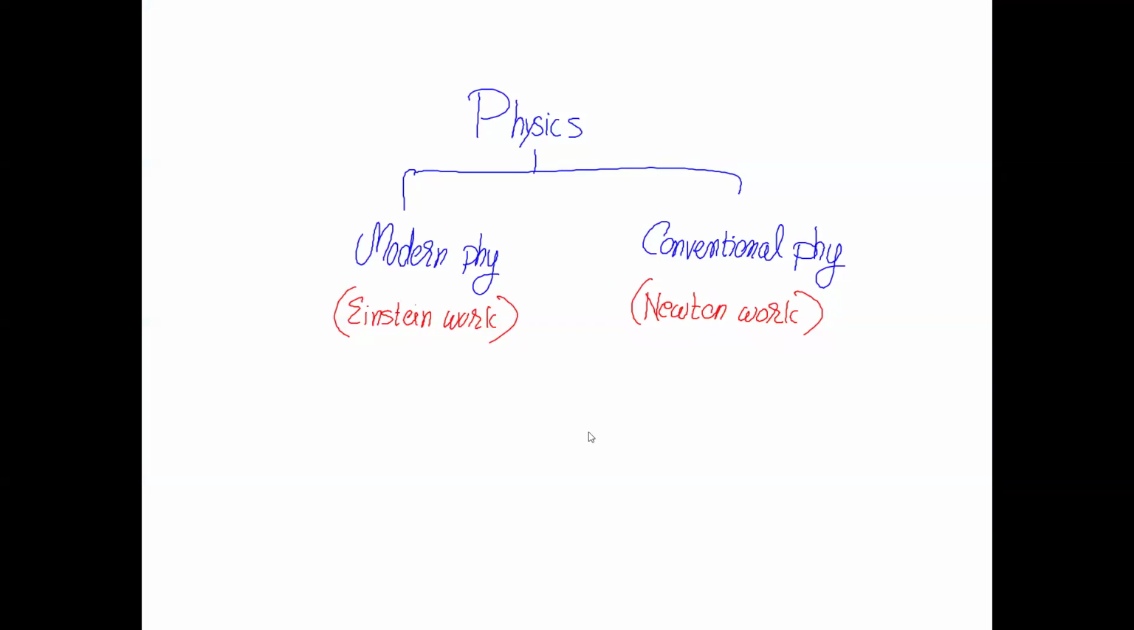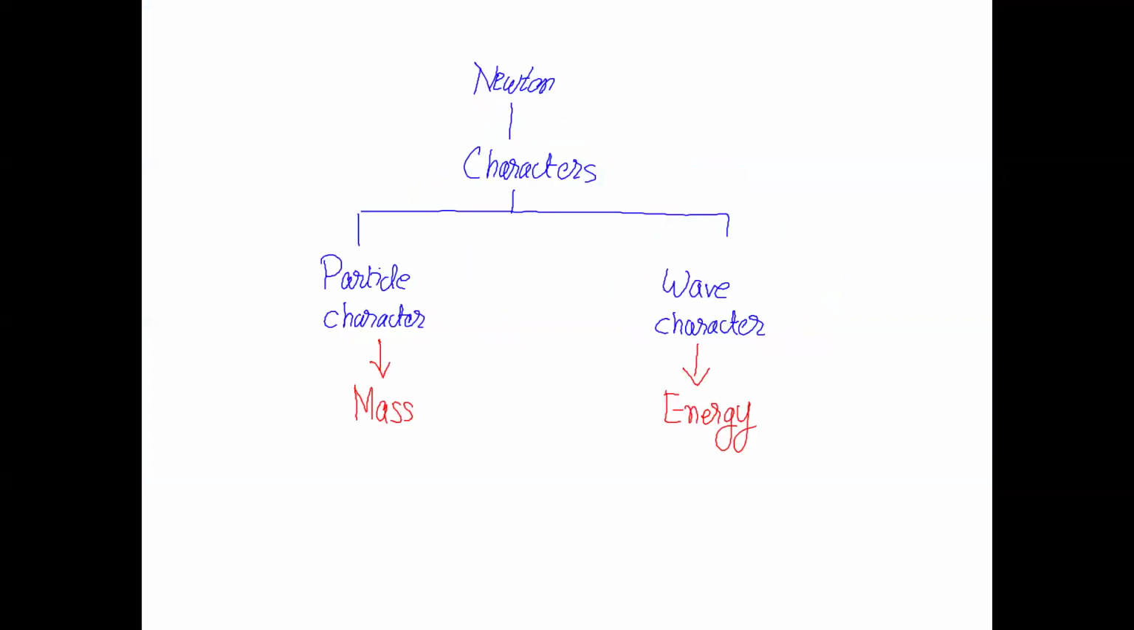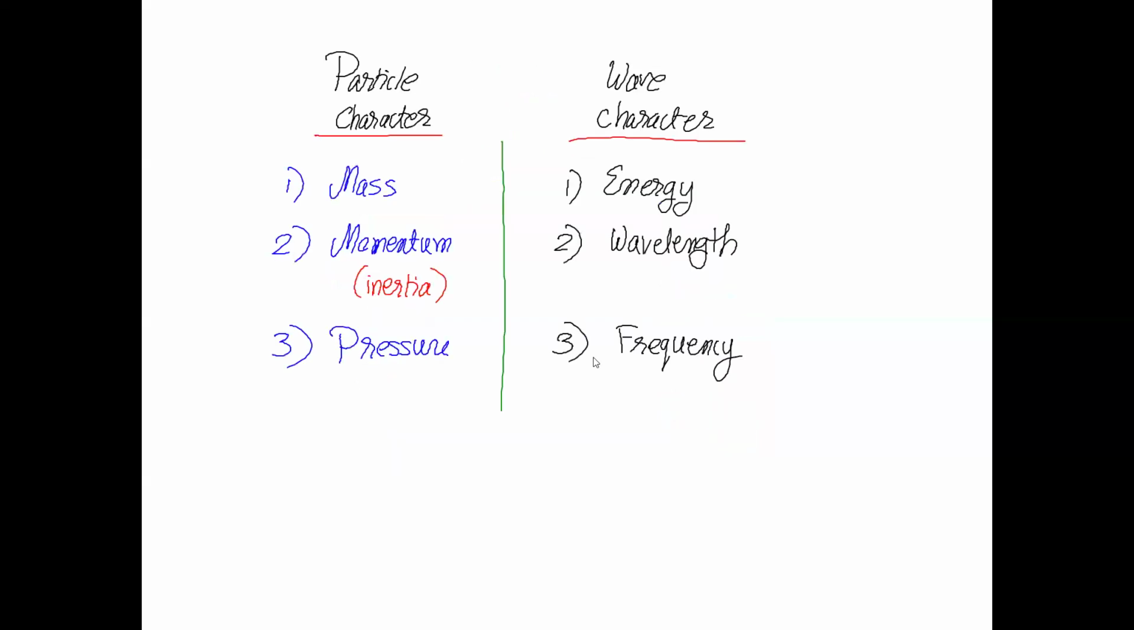The first was the Einstein work, and the previous one was the Newton work. We remember that there are two defined characters in our knowledge. One is called particle character, which is coming from the mass, and the second is the wave character, that is due to energy. Mass, momentum, pressure are typical particle character. Wave character are energy, wavelength, and frequency.